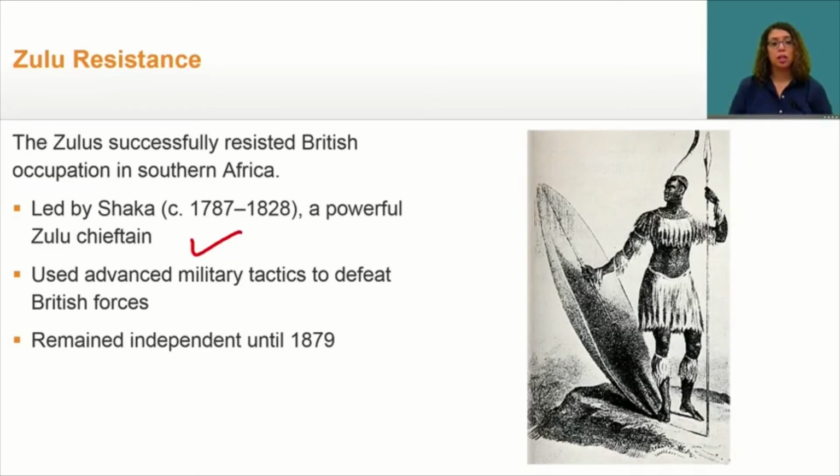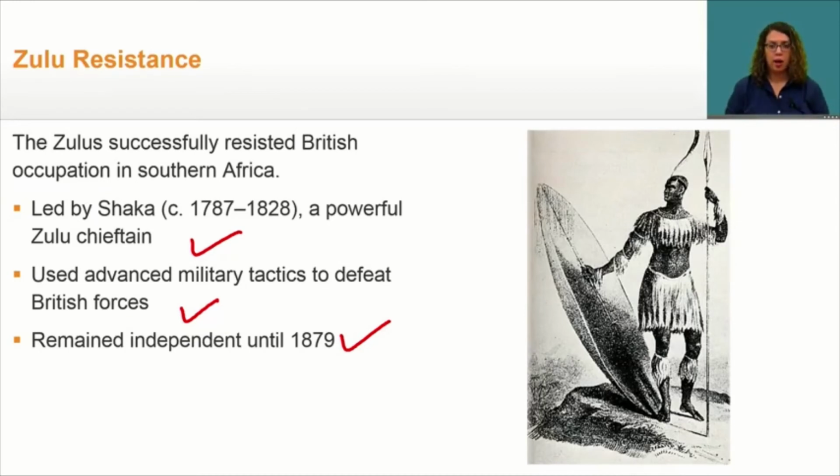Now, these forces successfully resisted British rule in the early 1800s by using advanced military tactics to defeat them. And they were also able to remain independent until 1879. Now, the Zulu were one of the many groups that attempted to resist European rule, and most ended up like the Zulu. Eventually, their rebellions were conquered.